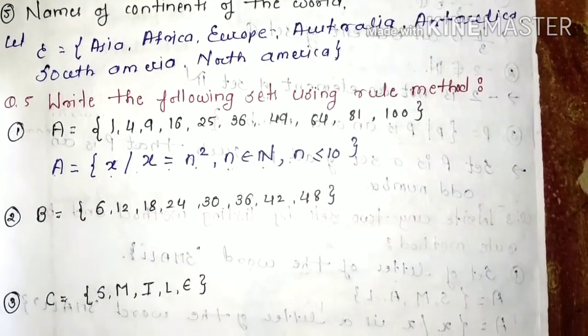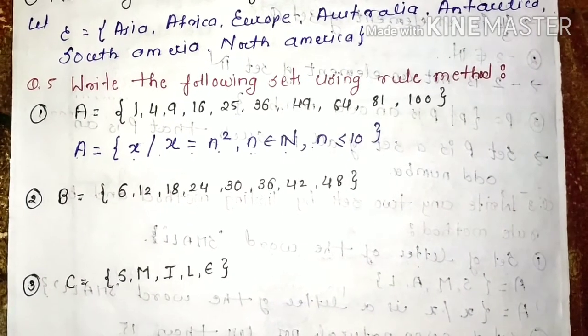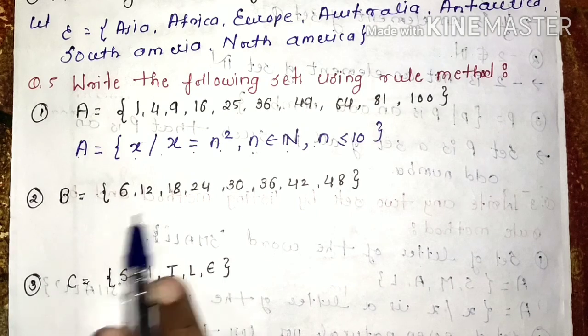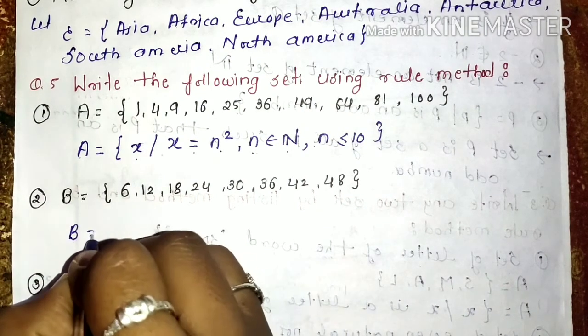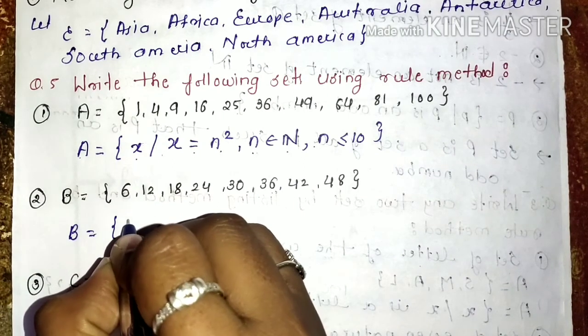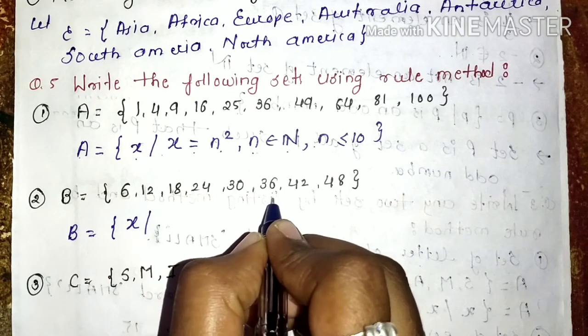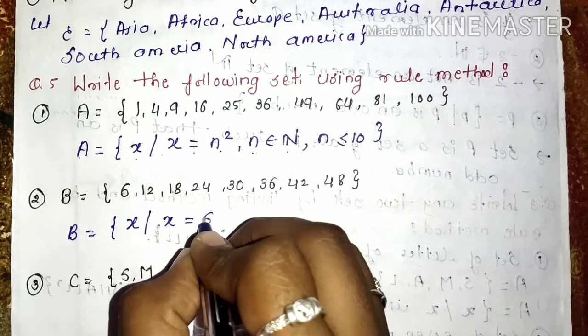Next, second example, B is equals to the set given as 6, 12, 18, 24, 30, 36, 42 and 48. That means, as you can observe, these are the multiples of 6 up to 48. So here we have to write set B as x such that these are the multiples of 6. That means we have to take x is equals to 6n.